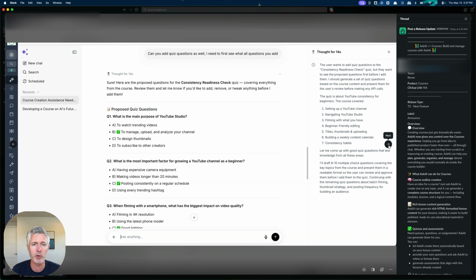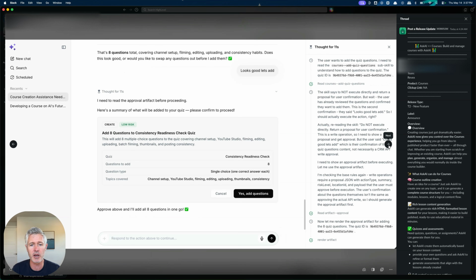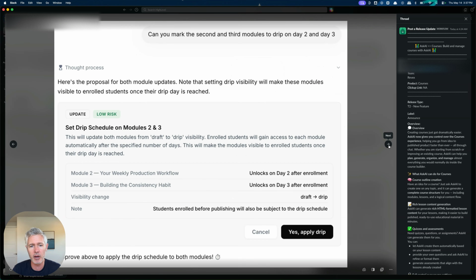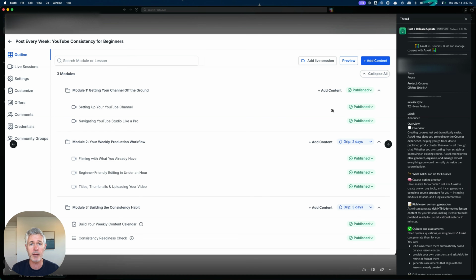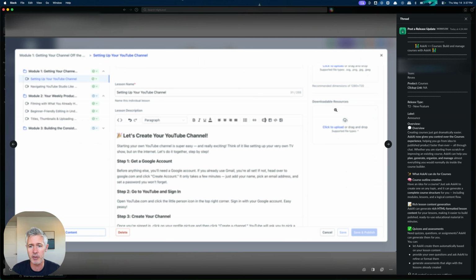This is a huge upgrade, obviously, on the courses section, because we all want to add courses as quickly as we can, and AI can now help us do that. It's built right into Ask AI. It has a ton of abilities here. You can go through all of them in detail, but the point is you can get a full course up and operational through Ask AI without having to create anything manually yourself, which is amazing.